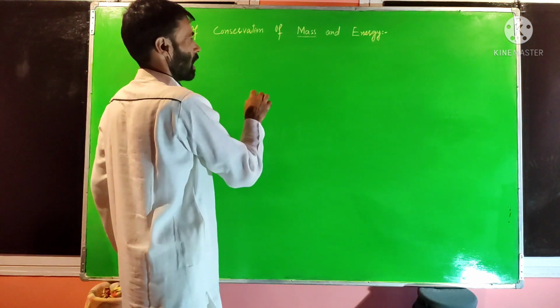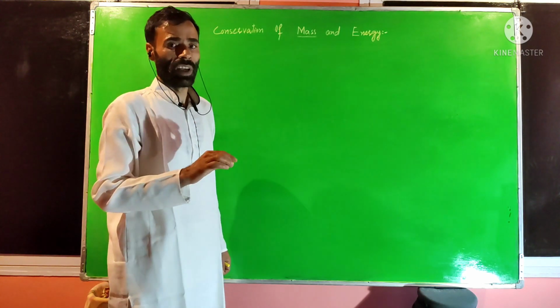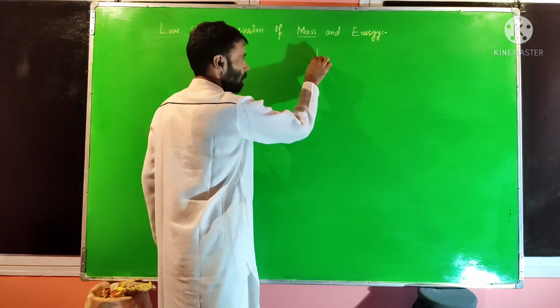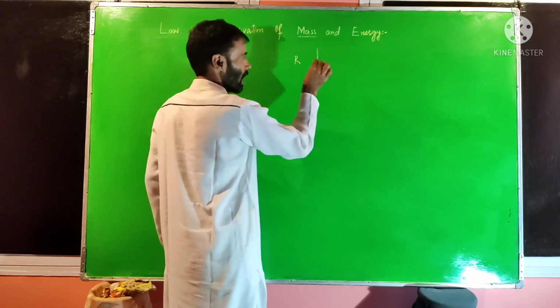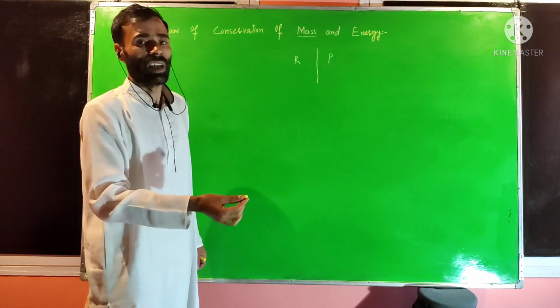According to this law, mass in a chemical change or in a physical change remains constant. That means the mass of the reactants in a physical or chemical change is equal to the mass of the products of that change.